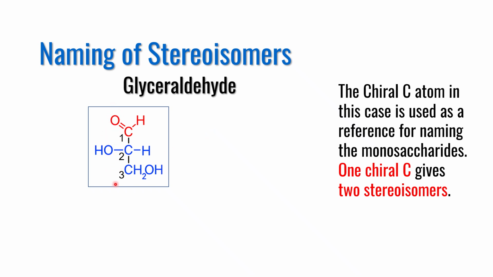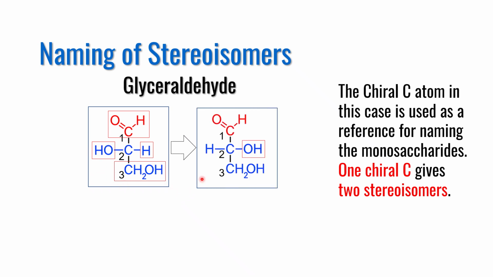Carbon 1 and carbon 3 are symmetrical, whereas carbon 2 is an asymmetrical carbon atom because it is attached to 4 different groups: aldehyde, methoxy, hydrogen and OH group. Therefore this chiral center can form an alternative structure by orienting the OH group toward the right hand side.